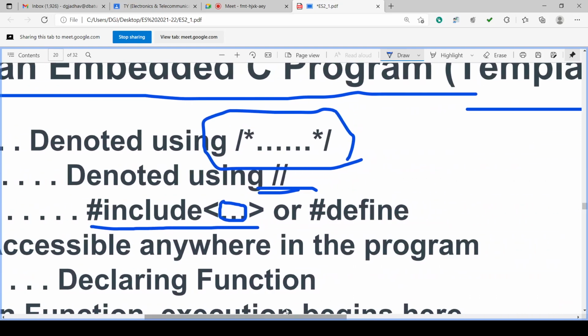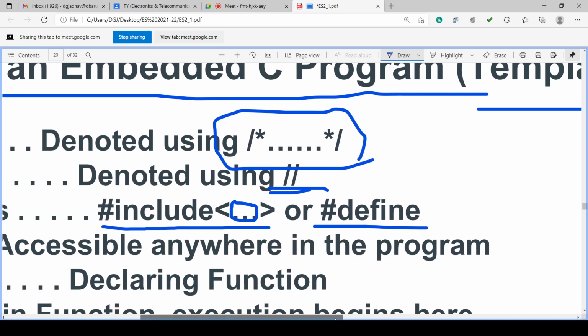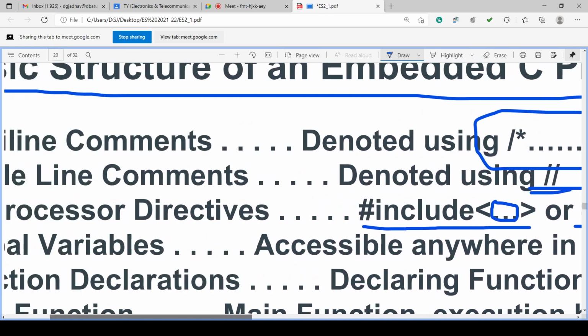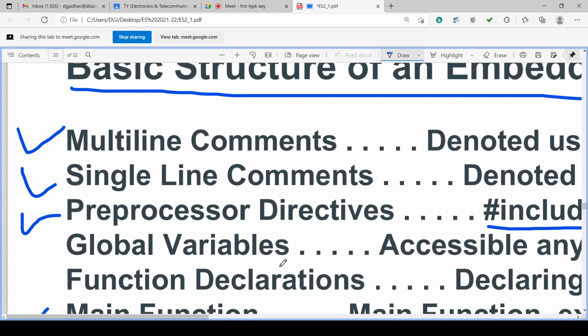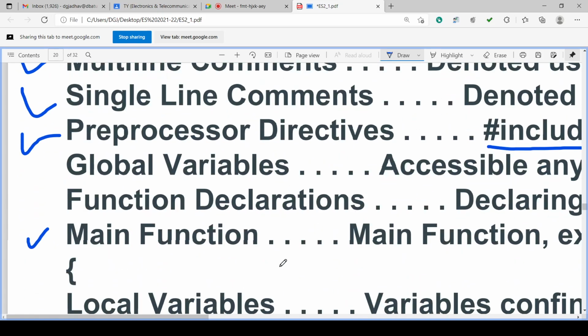Also we can have definitions. We can define something: hash define, and giving some space we can define here P is equal to 3.14. So P is always 3.14, that can be defined. We'll check this afterwards. So these include and define are the preprocessor directives, which are declared at the beginning of the program. Then there will be the global variables.